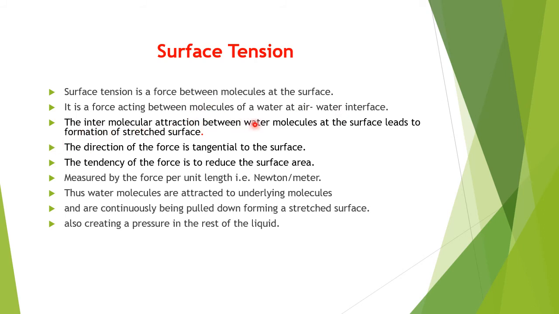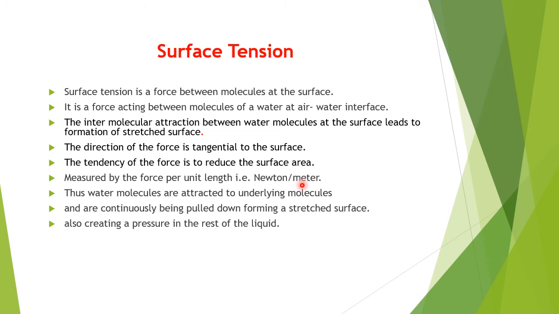Intermolecular attraction between water molecules at the surface leads to formation of a stretched surface. And direction of the force is tangential to the surface, and the tendency of the force is to reduce the surface area. The surface tension can be measured as force per unit length, that is Newton per meter.